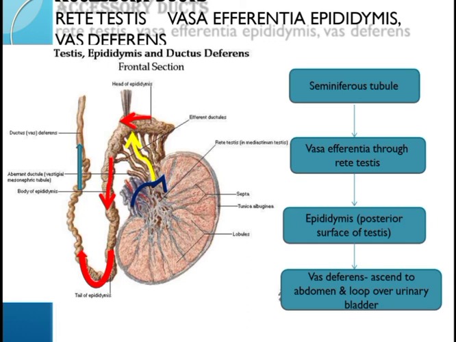It receives a duct from seminal vesicle to form ejaculatory duct. The duct passes through the prostate gland and opens into the urethra. The urethra originates from the urinary bladder and extends through the penis to its external opening called the urethral meatus. The urethra carries urine from bladder as well as sperms and secretions from the Cowper's and prostate gland.